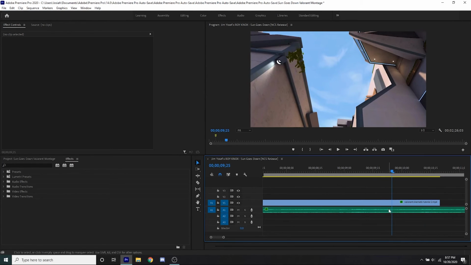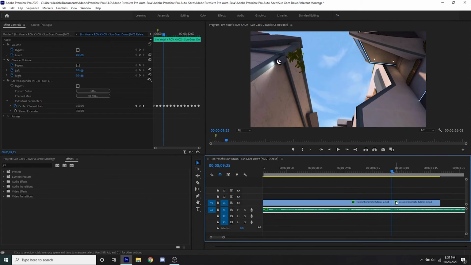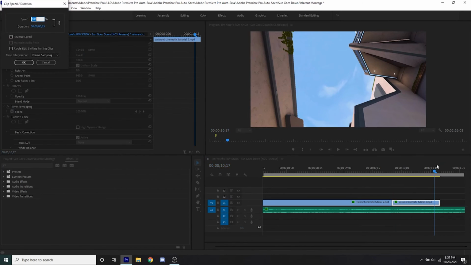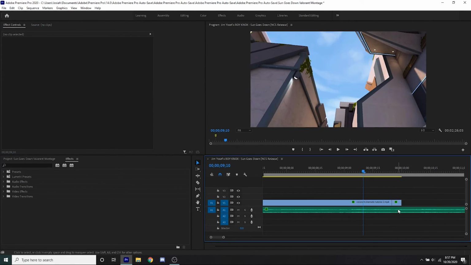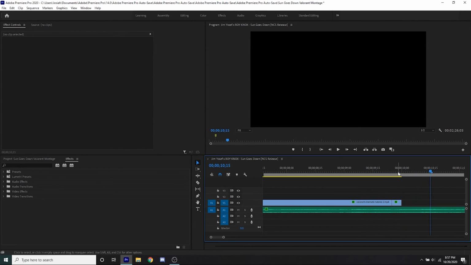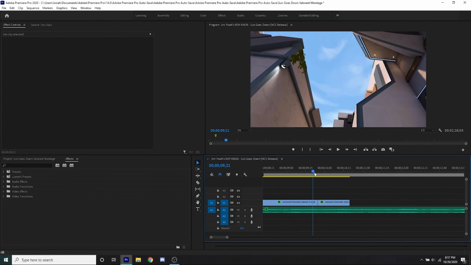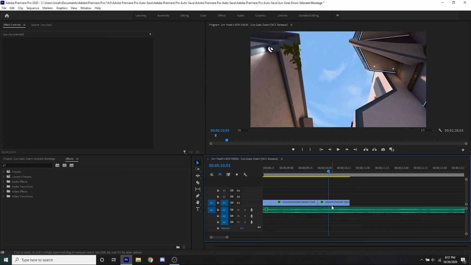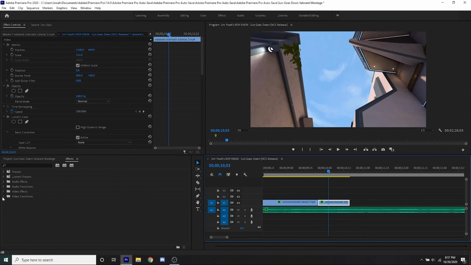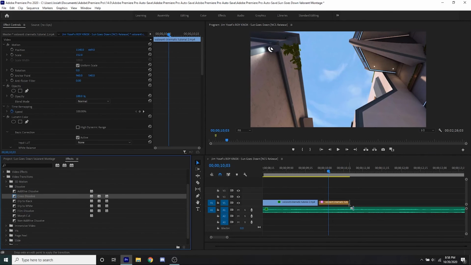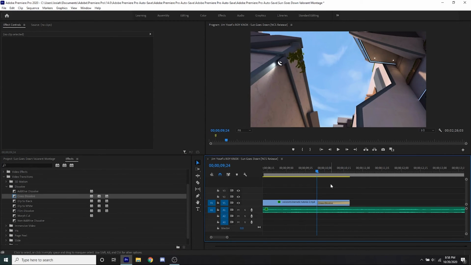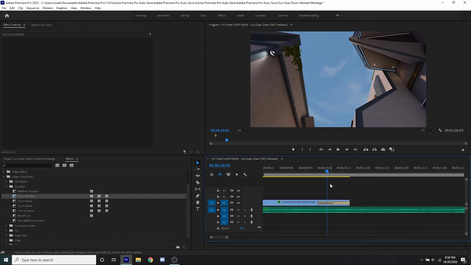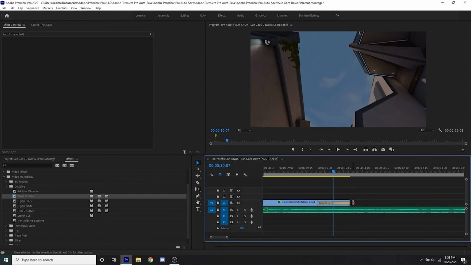So our next beat point is going to be right here, where he says fight. So we're going to speed this up by 500, and this will be a good point to stop. So right here, unlike the others where we're trying to make a transition, we don't have to speed this up by 500. Instead, we can just go ahead and find a good transition that matches it. And depending on your editing style, this will vary a lot. But I'm just going to go for a cross dissolve right here, from when he says beginning a fight to end a fight.